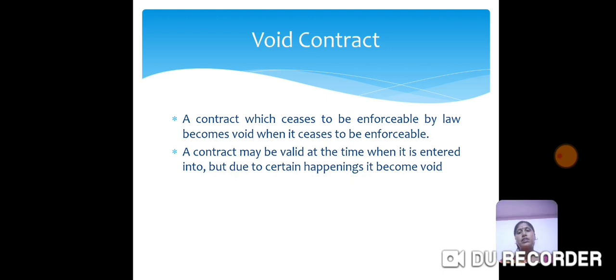Another example, we can say that M enters into contract with N, who is in a foreign country, to import goods or export goods. When they are entering, it becomes a valid contract. But later on, what happens? A war happens between the countries. At that time, the contract becomes void, where we cannot do import or export between the countries. This is called a void contract.